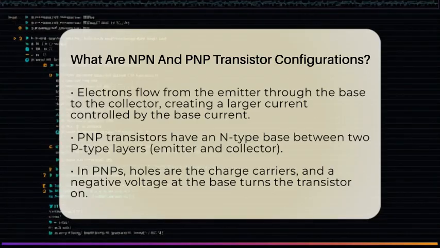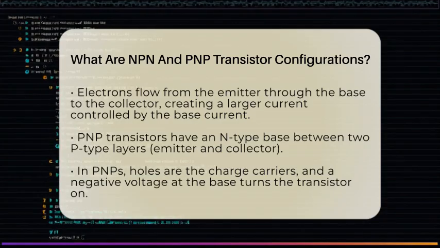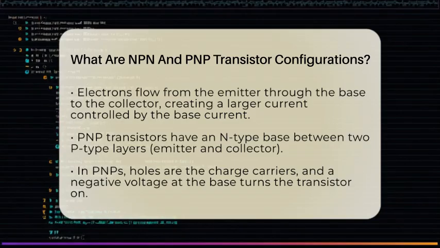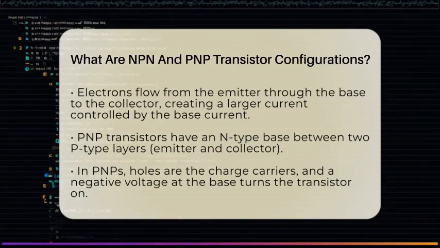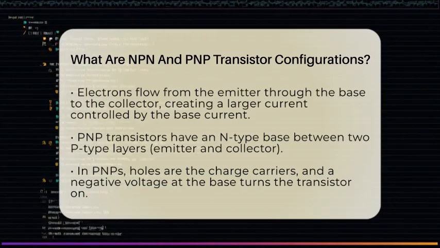It has an N-type base layer between two P-type layers called the emitter and collector. The main charge carriers are holes, which are basically the absence of electrons. When you apply a small negative voltage to the base relative to the emitter, it turns the transistor on. Holes flow from the emitter through the base and into the collector.